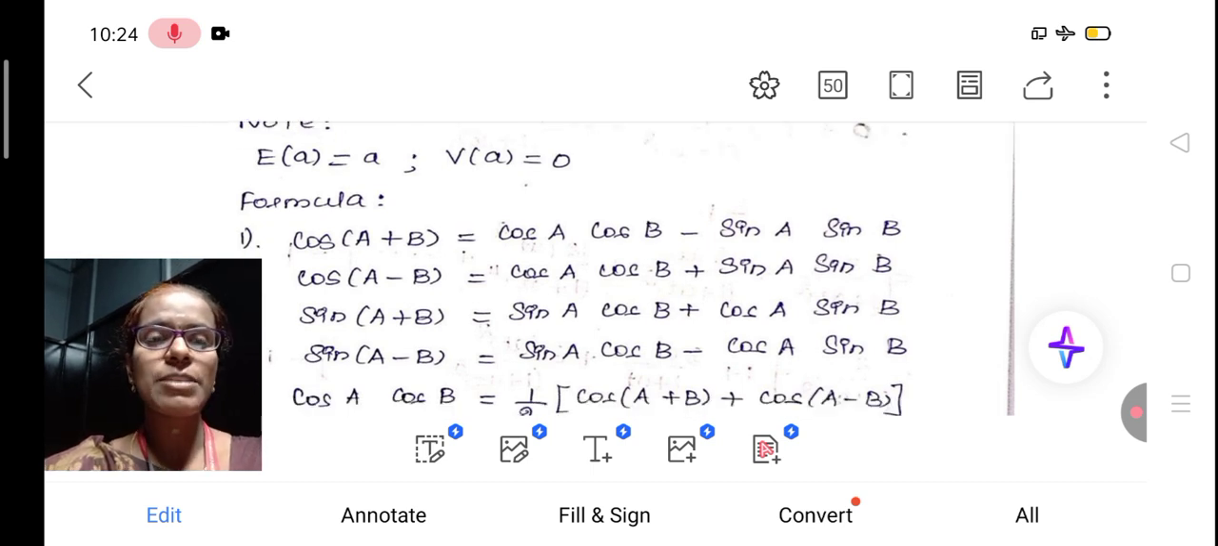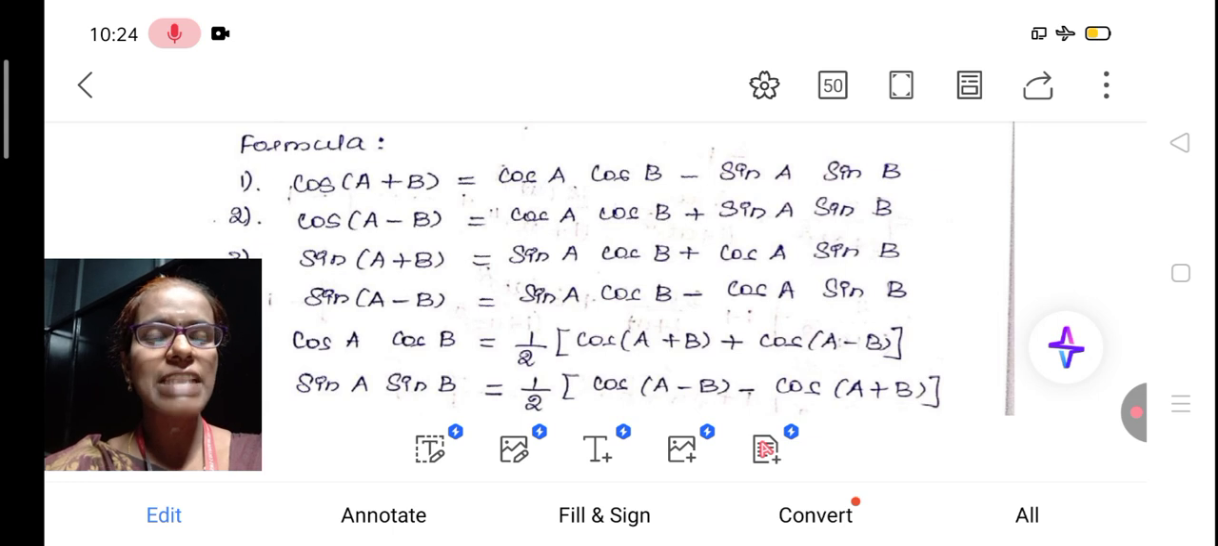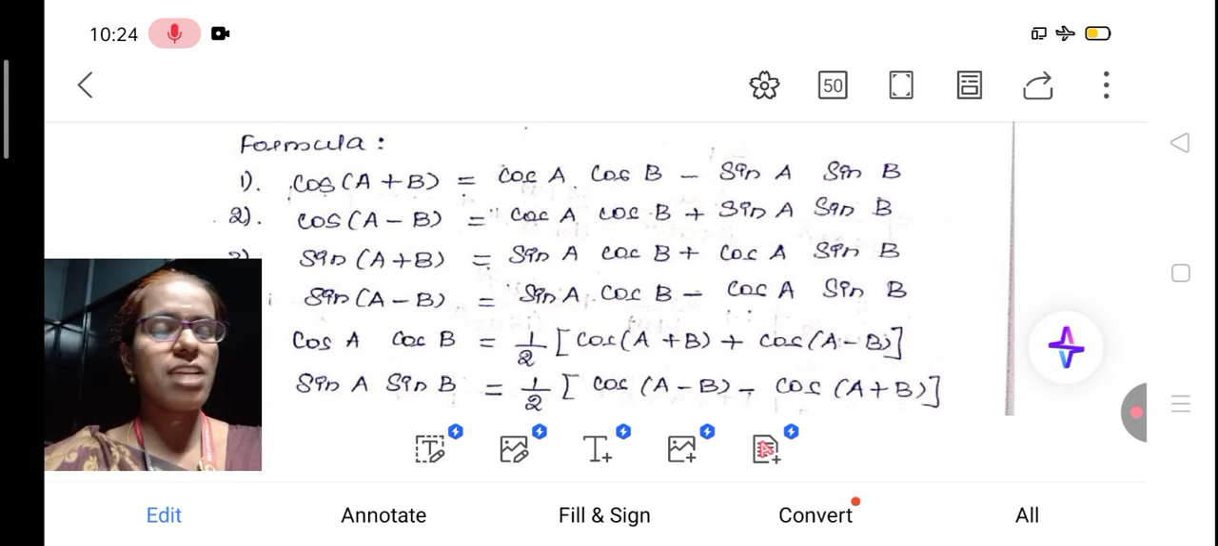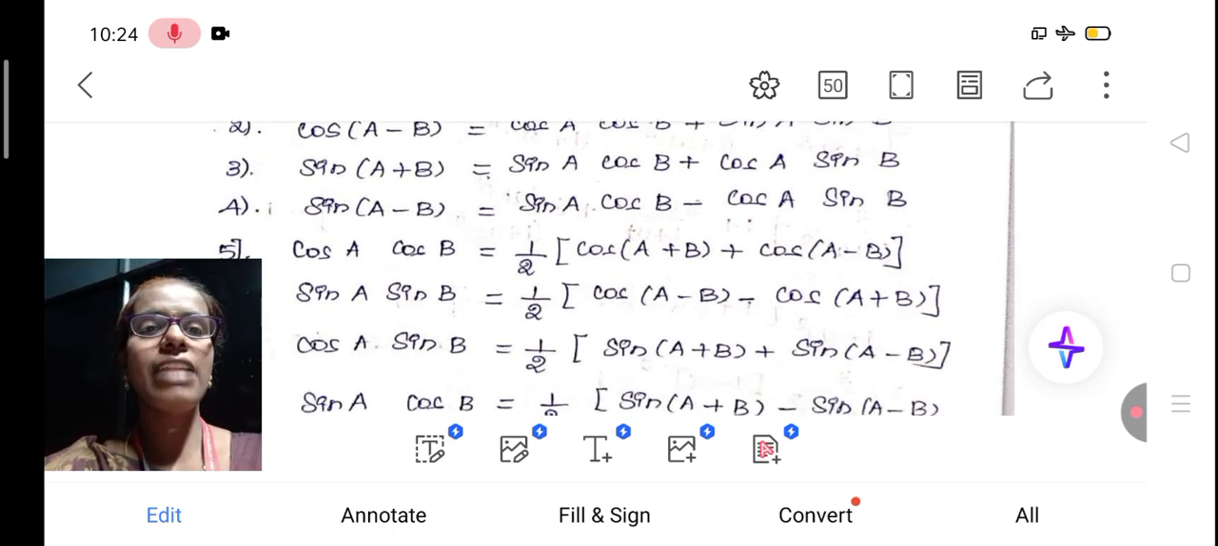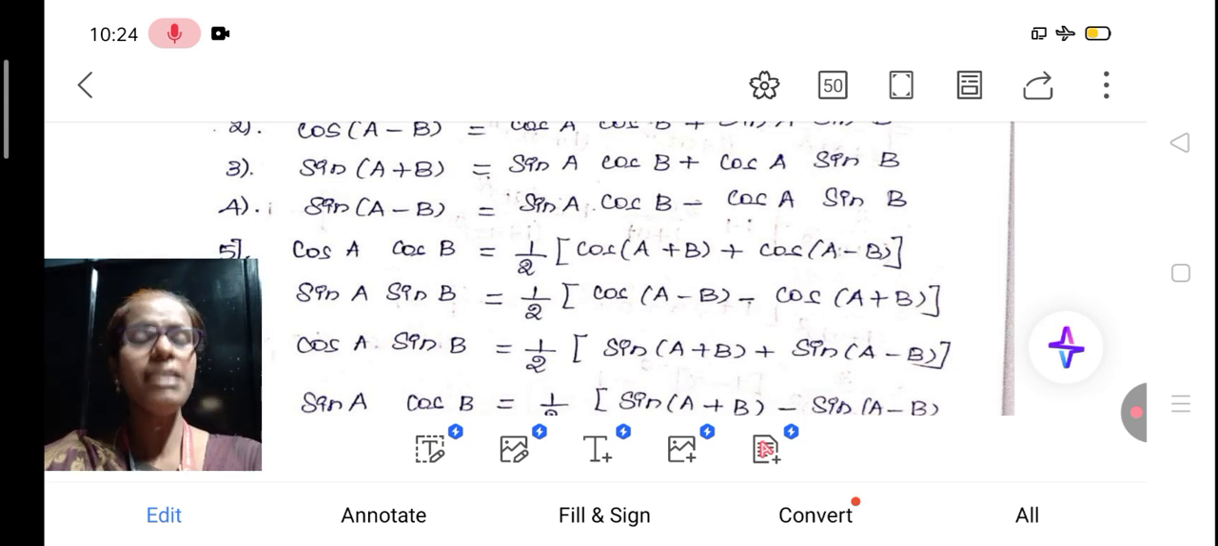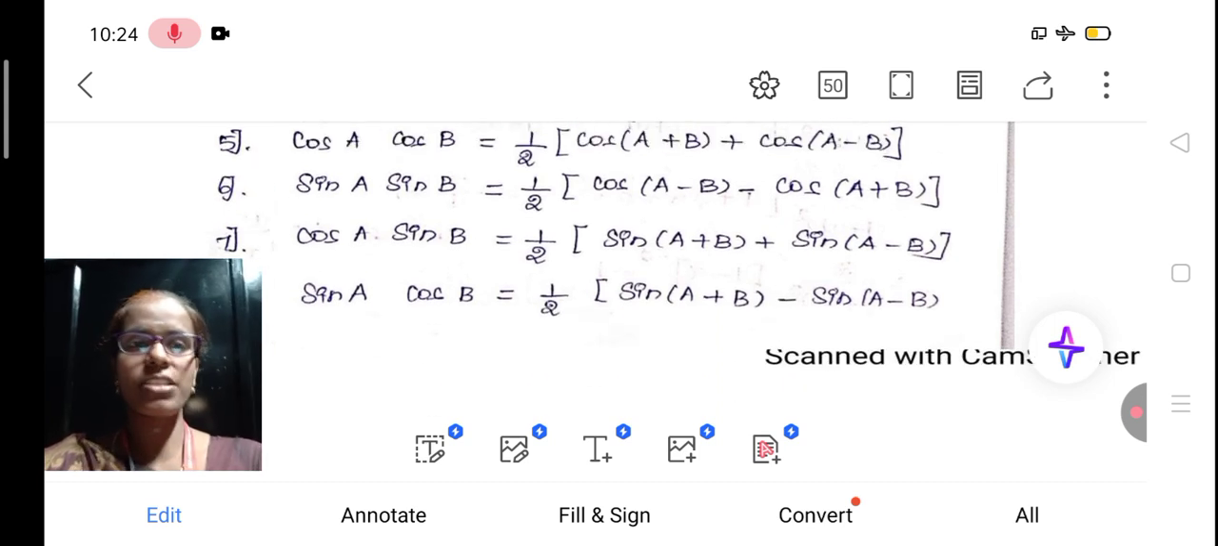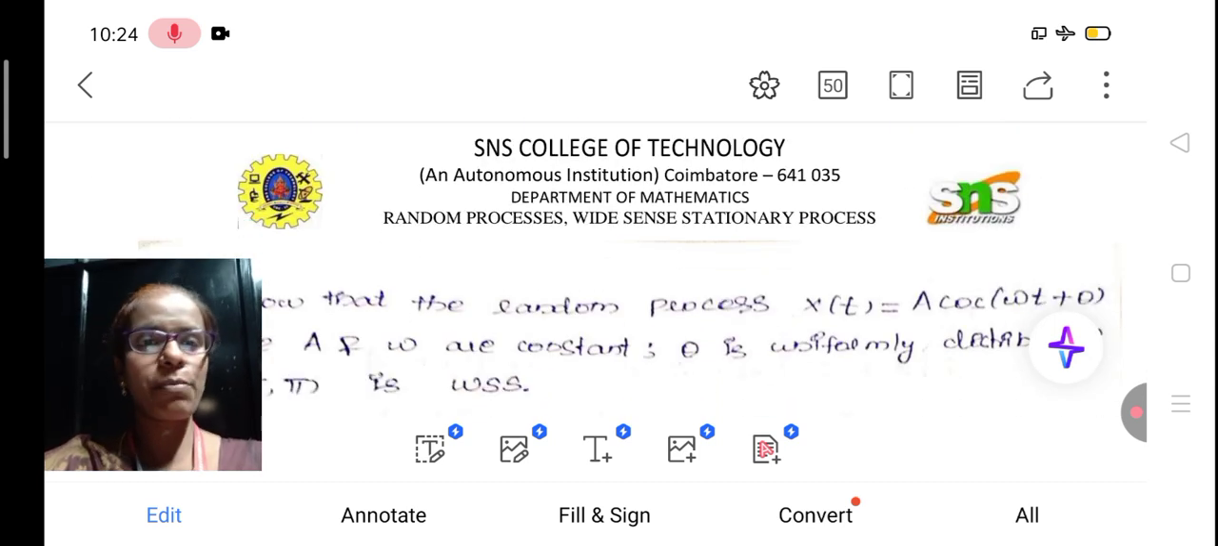So cos of A plus B is cos A cos B minus sin A sin B. If it is cos, you have the same set of functions, cos cos, sin sin. Then I have to change the sign, plus as minus, minus as plus. And for sine we have the different functions, sine cos, cos sine. So we have the cos A cos B formula, which is 1 by 2 into cos of A plus B plus cos of A minus B. In a similar way we can write the remaining 4 cases' formulas. Now we will move on to the problem.